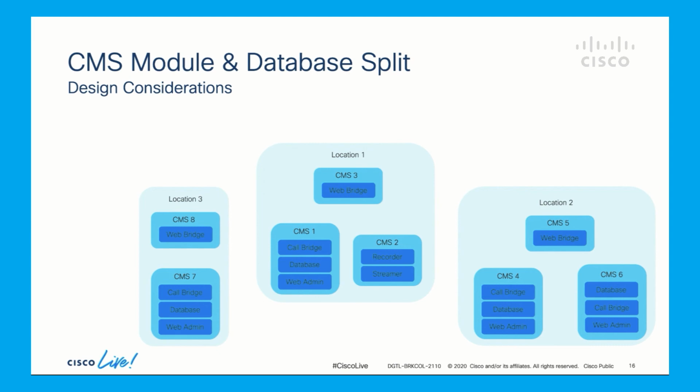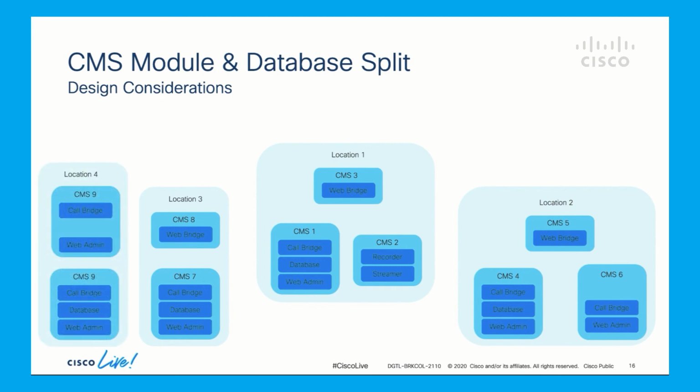Again, we have total even number of databases. We need to reduce the databases now. It is recommended that if you choose to have a database cluster, split the database nodes per location. So I disable the database module in CMS6.